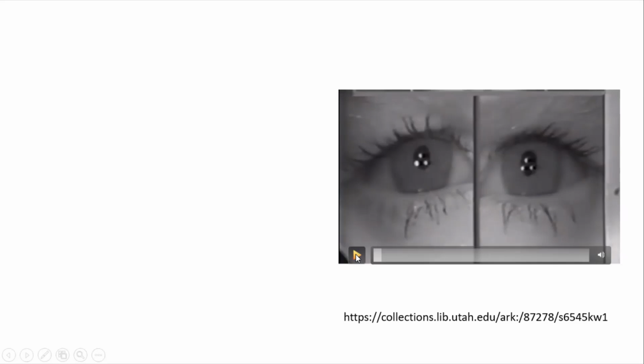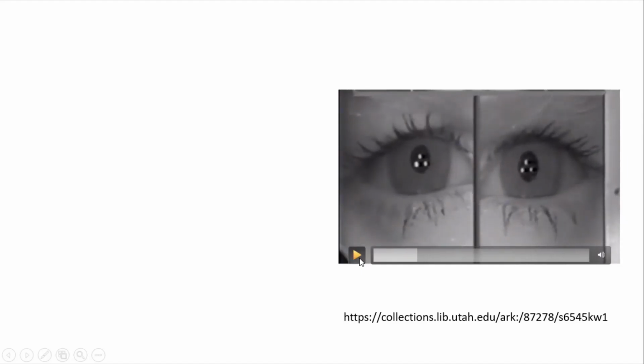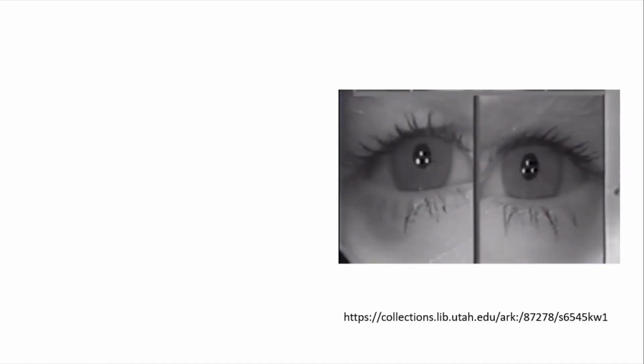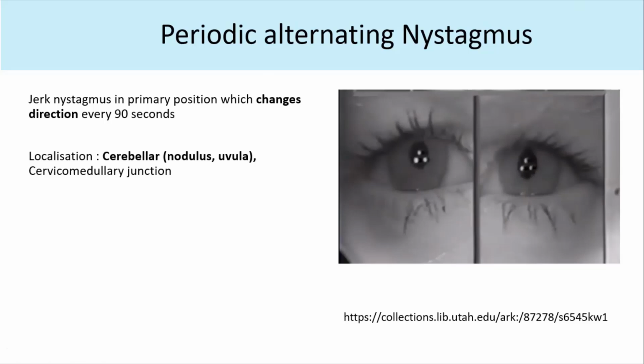Now look at this video. It's beating towards the right side. And then there is a period where it stops, gradually comes down, dampens. You can see that. And now it will start beating to the opposite side, to the left side. It will become faster and faster. Can you see that? Initially it was beating to the right side, then it stops gradually and starts beating to the left side. This is known as periodic alternating nystagmus. It changes direction every 90 seconds.